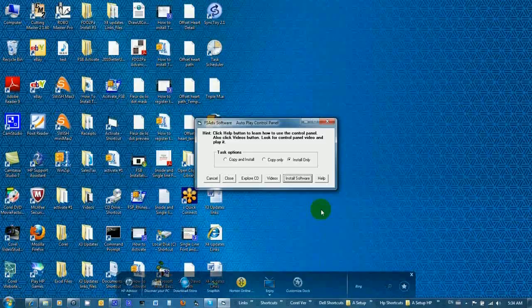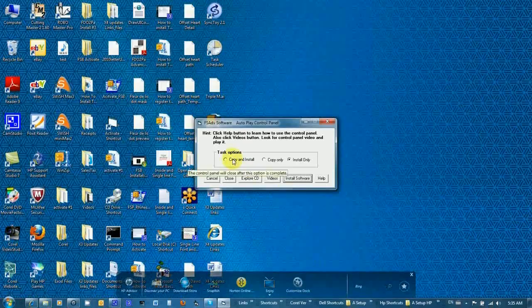The autoplay control panel is a software that comes in the CD that will open automatically when you insert the CD in the drive. It allows you to do different tasks.